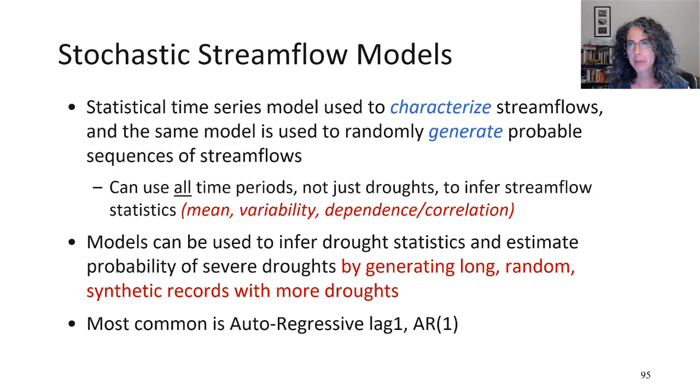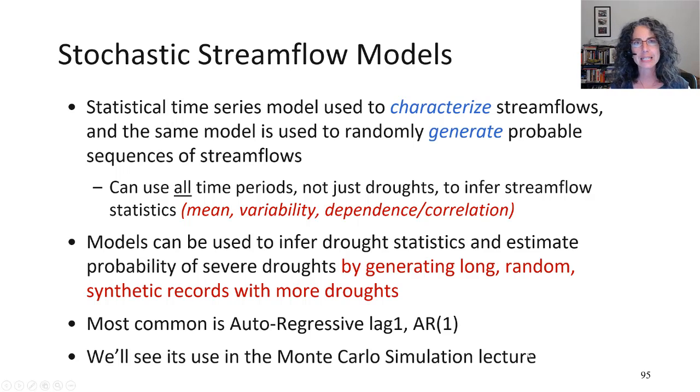So the most common streamflow model is probably the autoregressive, and lag 1 is usually enough lag to characterize. And so again, we're going to see this in the Monte Carlo simulation lecture later in the week, Wednesday, I think.